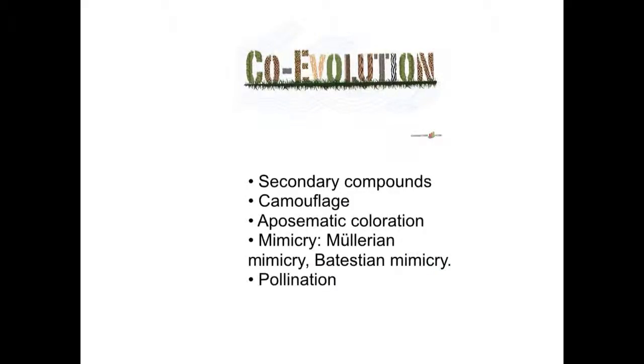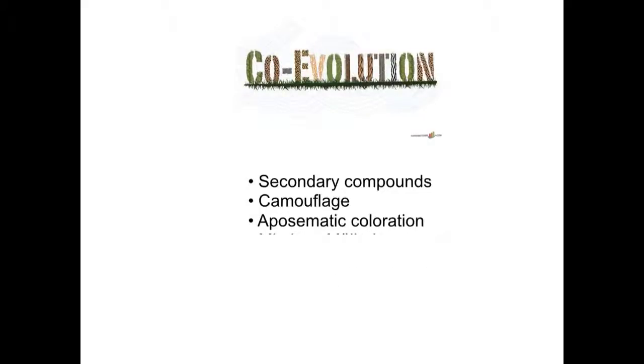Coevolution is the evolution of one species in response to new adaptations that appear in another species. Secondary compounds are toxic chemicals produced in plants that discourage herbivores. Camouflage is any color, pattern, shape, or behavior that enables an animal to blend in with its surroundings. Mimicry occurs when two or more species resemble one another in appearance. Pollination is the result of coevolution of finely tuned traits between flowers and their pollinators.